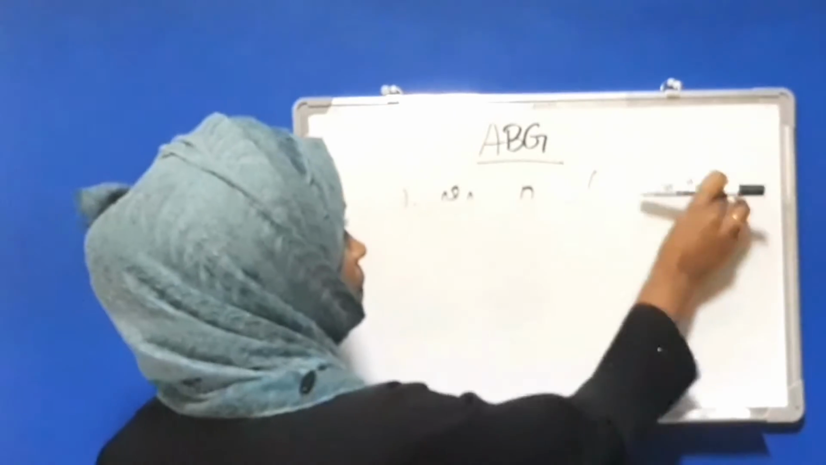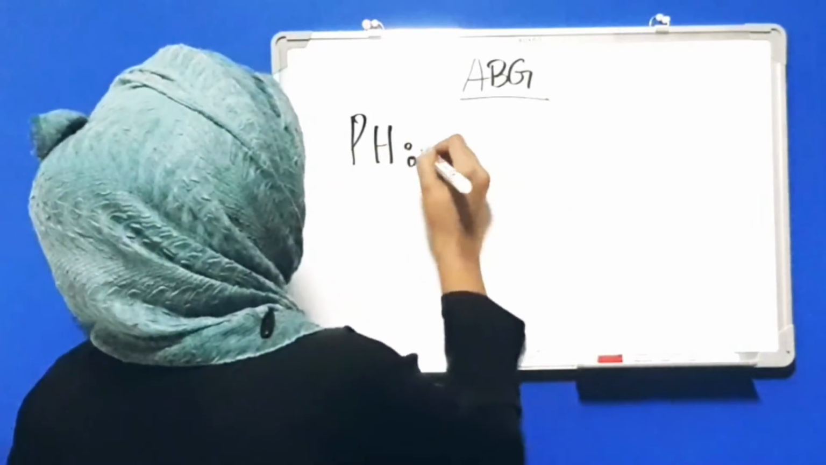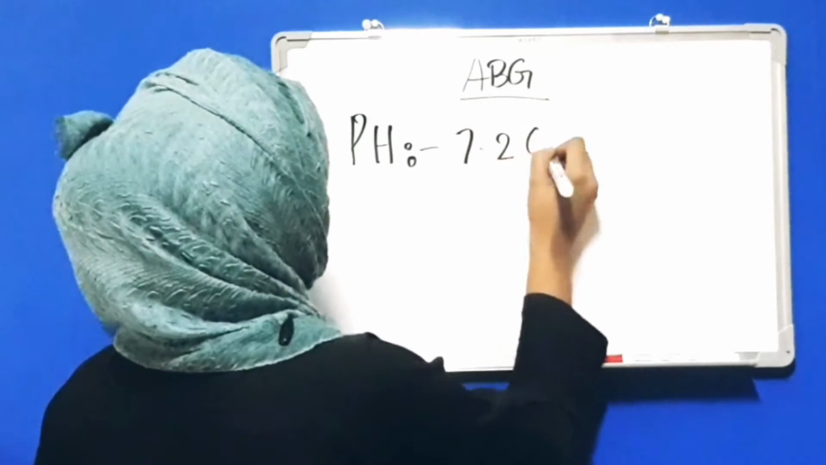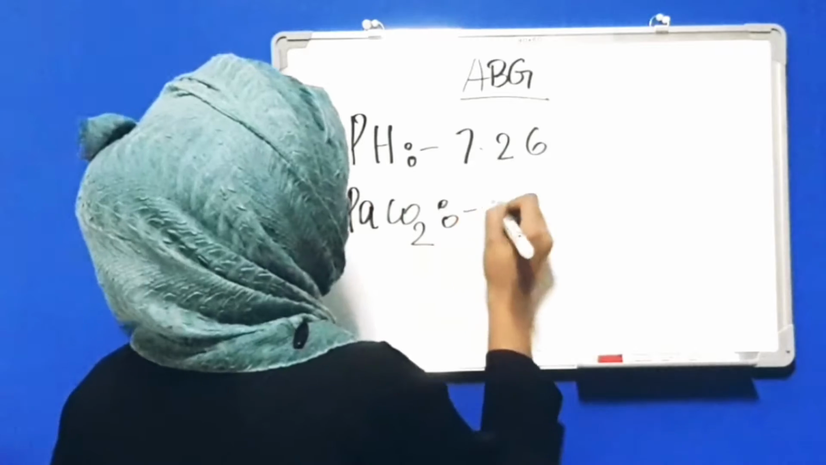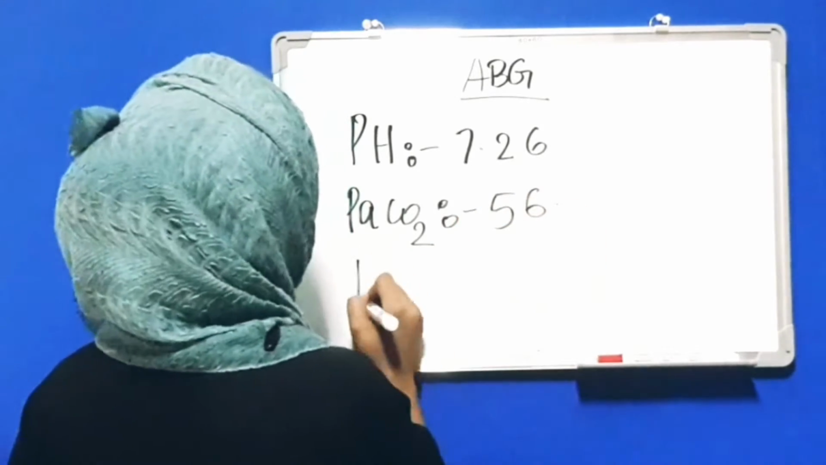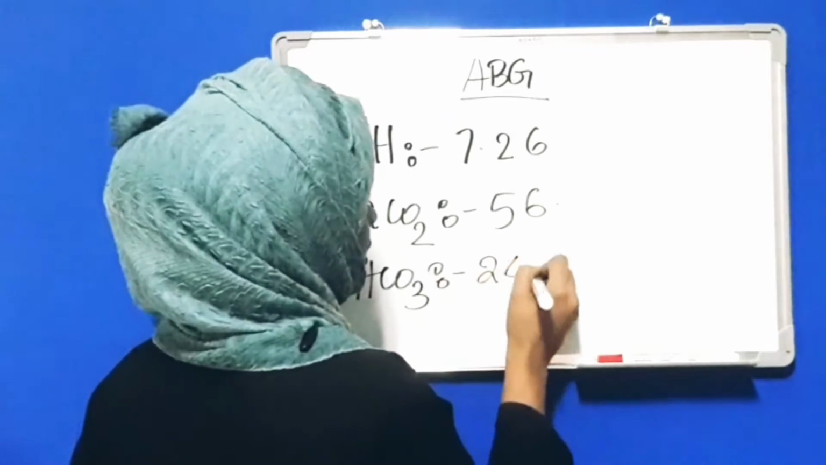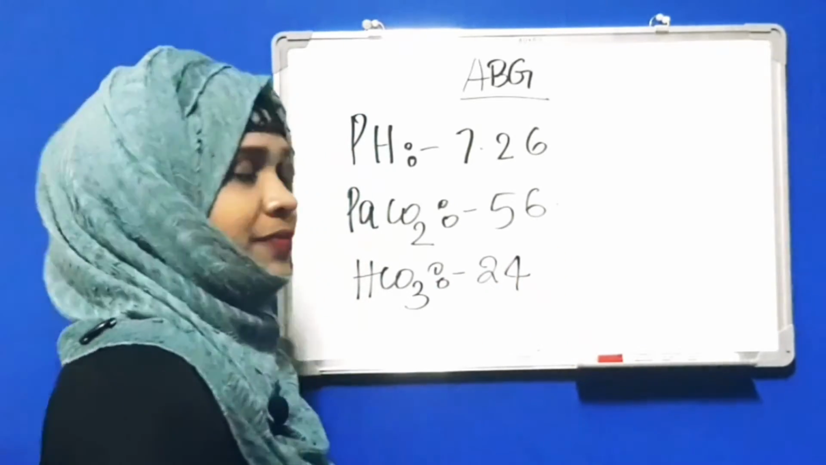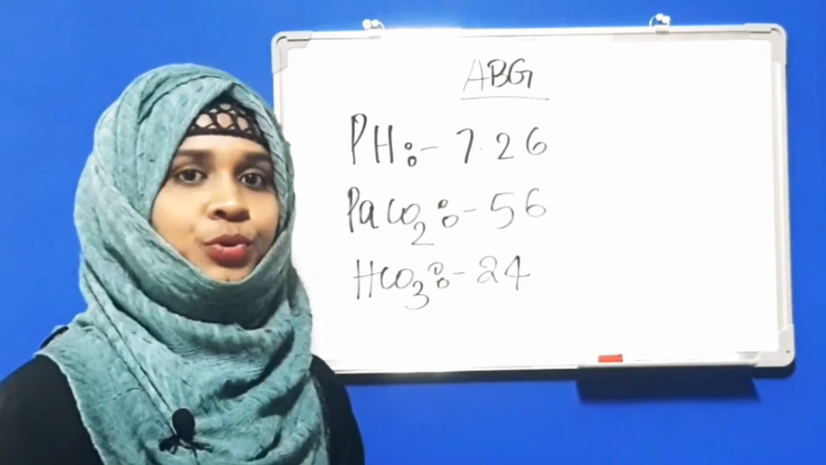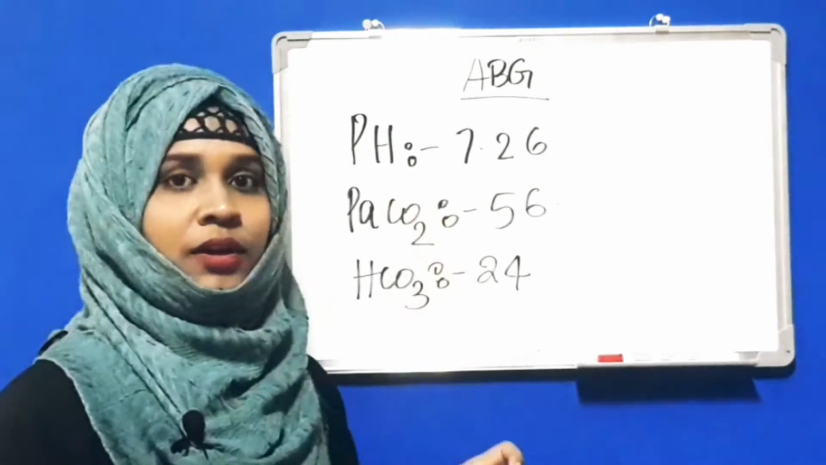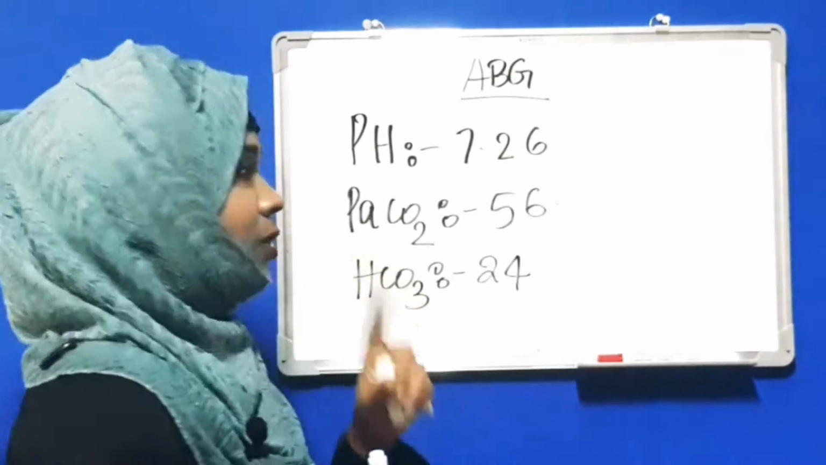Okay, so pH 7.26, PaCO2 56, bicarb 24. So always when you do an ABG interpretation, it is better for you to put arrows up and down from the normal values so that it will be easy for you. So we will put the same.